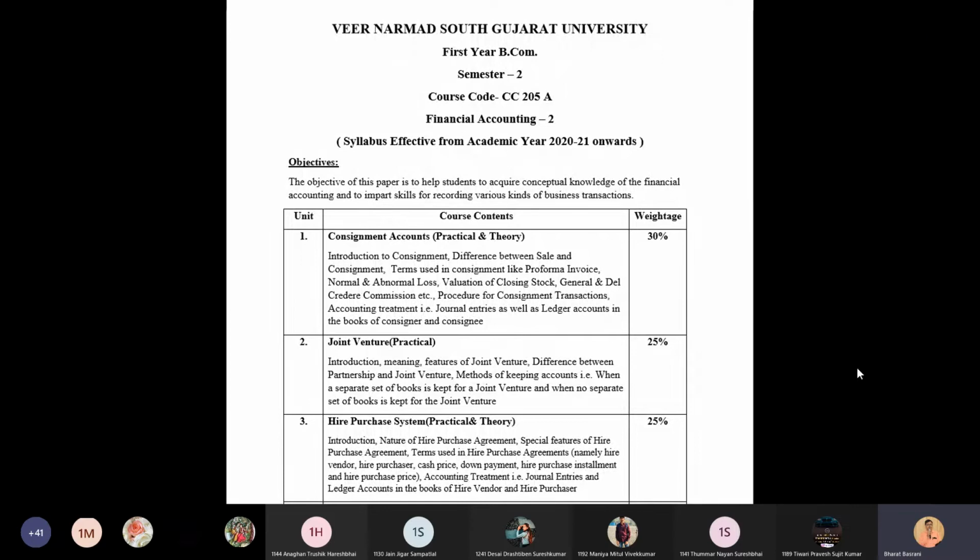They are hire vendor, that is the seller, hire purchaser, cash price, down payment, hire purchase installments, hire purchase price, etc. These terms are very crucial for calculating sums and for understanding the overall concept. And we will have its accounting treatment like the journal entries and the various ledger accounts in the books of seller and the purchaser, or we can say buyer, that is hire vendor and hire purchaser. Weightage, once again, is 25%. So 30 plus 25 plus 25, 80% is what the three chapters are covering, which will have practical sums plus theory.